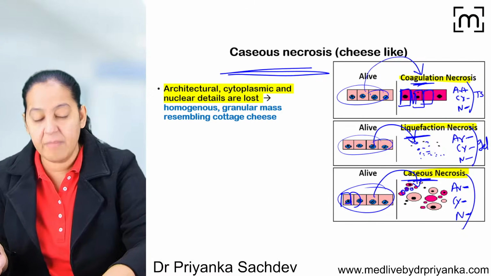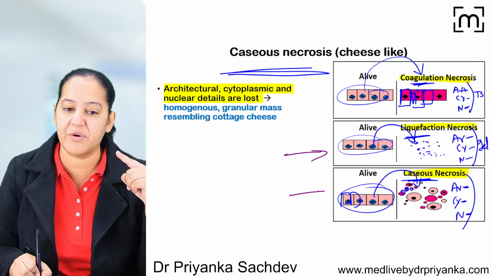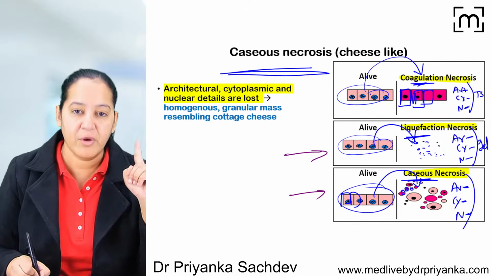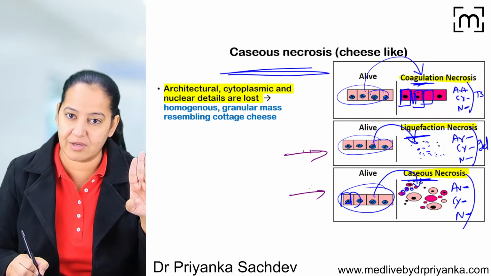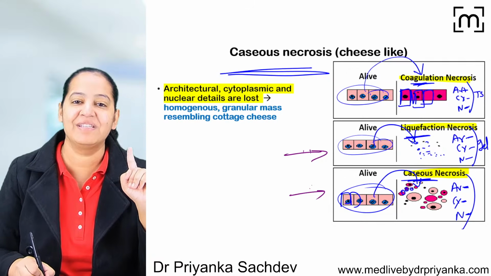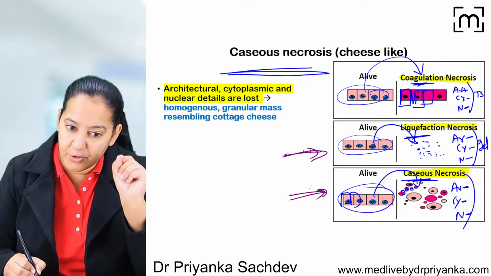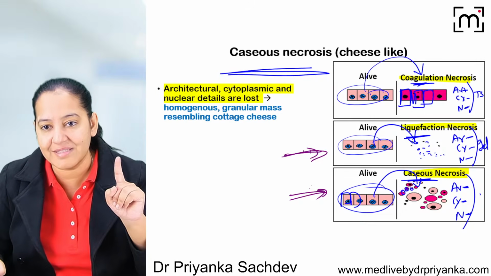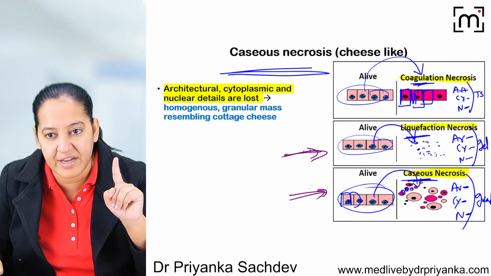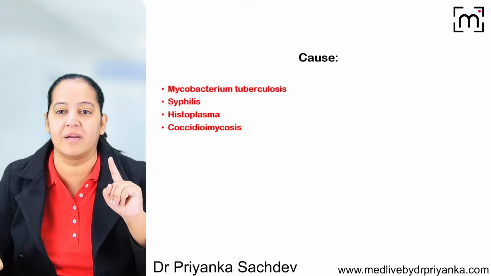Now you may be thinking, ma'am, what is the difference between liquefactive necrosis and caseous necrosis in that case? Because in both of them, you are saying all three details are lost. I said yes, but here ultimately it gets converted into gel. Here ultimately it converted into granular material. So here, the summary is the granular. Can you see? Dry granular material is formed.